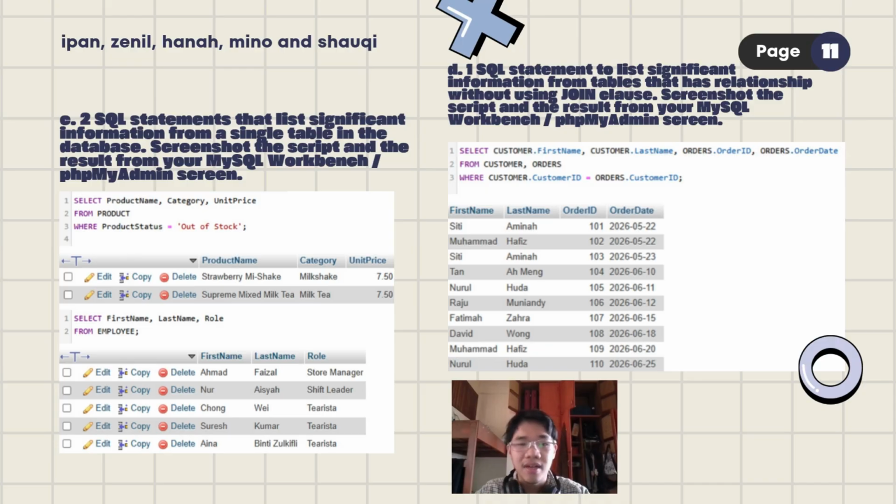And then from customer and orders, and where do we want, where are we going to list it up? Where are we going to find the information that we need? So type where customer ID equals to order ID. So equals to is technically join. So